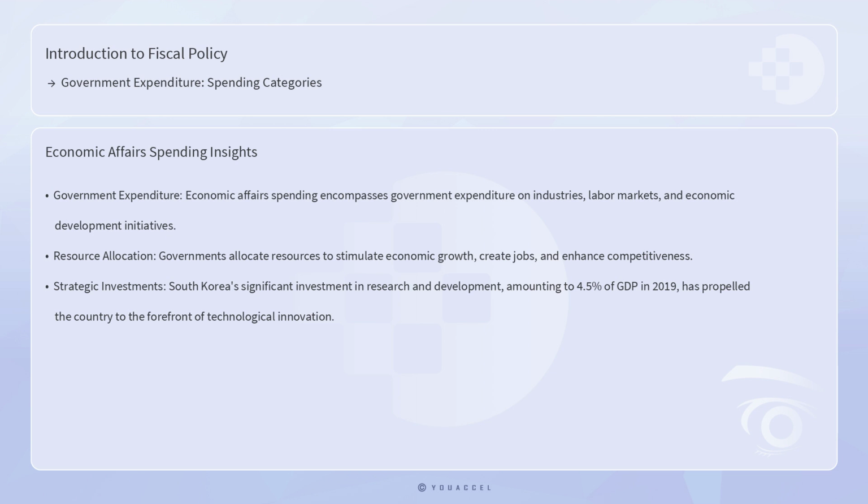Economic affairs spending encompasses government expenditure on industries, labor markets, and economic development initiatives. This includes subsidies for industries, investment in research and development, and support for small and medium-sized enterprises. Governments allocate resources to stimulate economic growth, create jobs, and enhance competitiveness. For instance, South Korea's significant investment in research and development, amounting to 4.5% of GDP in 2019, has propelled the country to the forefront of technological innovation. Such targeted spending demonstrates how governments can drive economic progress through strategic investments.